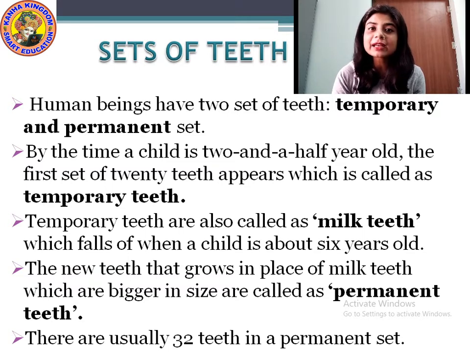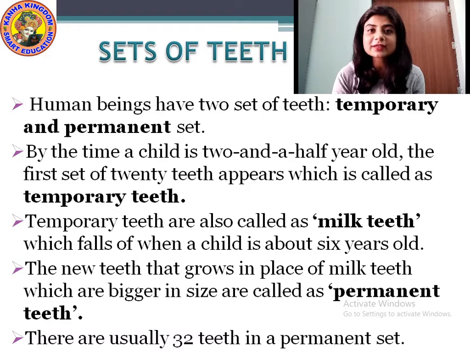And these temporary teeth are also called milk teeth, which fall off at the age of 5 to 6 years. When you grow 5 or 6 years old, all the milk teeth will fall off. Yes or no? The teeth that you had, have they fallen off or not?